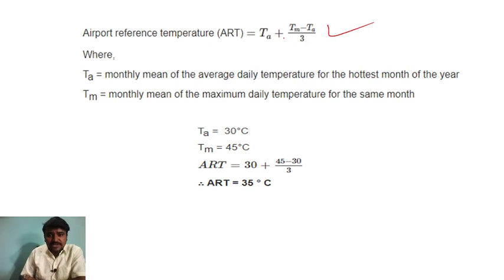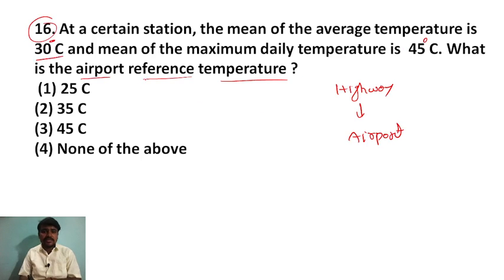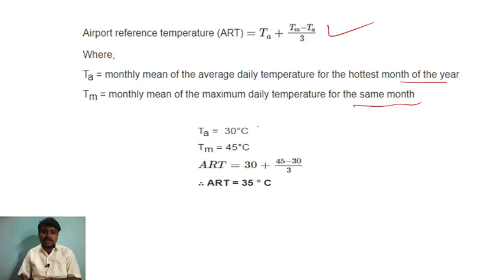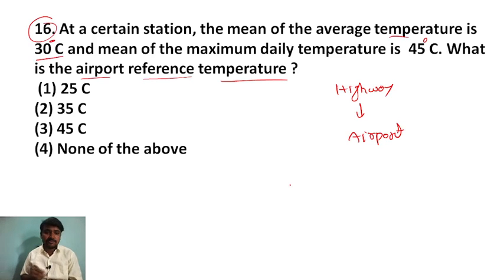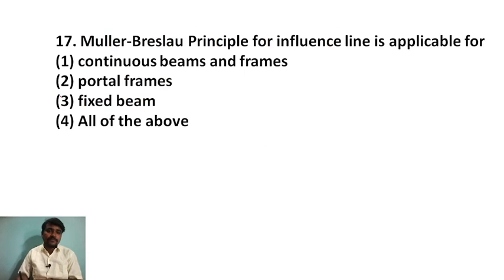Airport reference temperature is TA plus (Tm minus TA) by 3, where TA is the monthly mean of the average daily temperature for the hottest month of the year. Hottest means it is hotter, right. Tm is the monthly mean of the maximum daily temperature for the same month. So TA, 30 degrees Celsius average temperature they have given, and 45 degrees, and you have to put these values in this formula, right? You will get the answer. Simple, 35 degrees Celsius is the answer for the given question. 35. Next question.